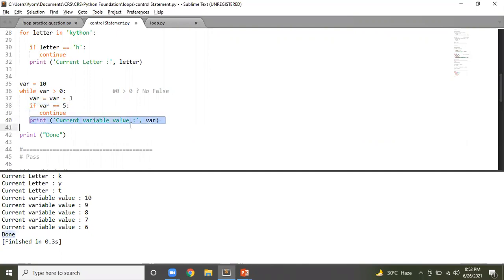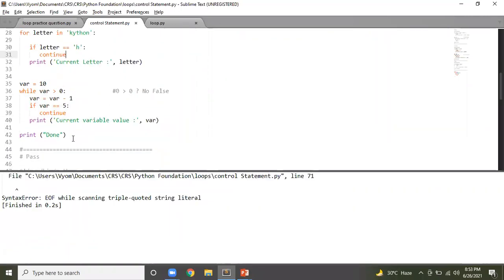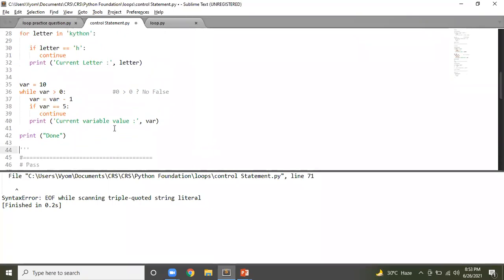So what will be the output in this case? Let me execute this. Tell me guys, you have another 20 seconds before I run this code.